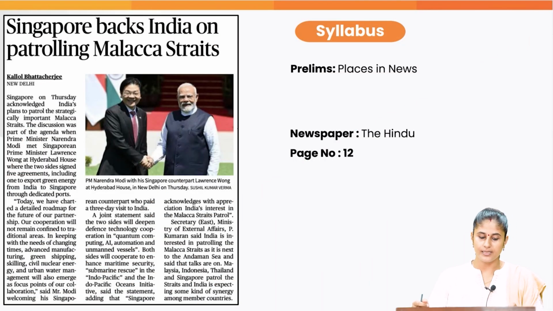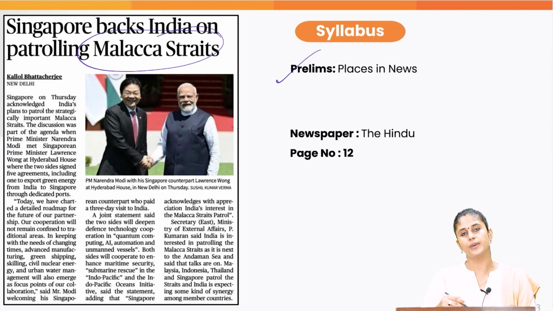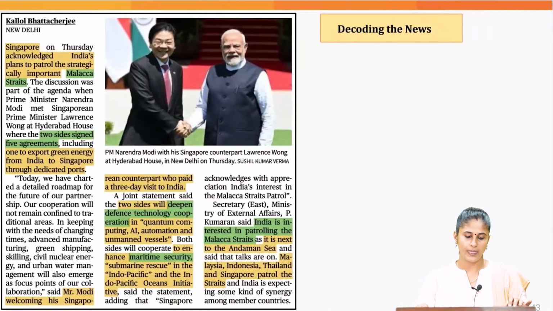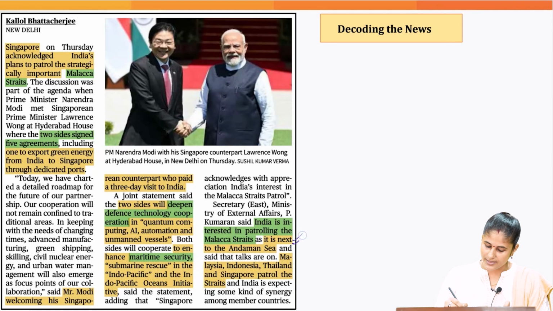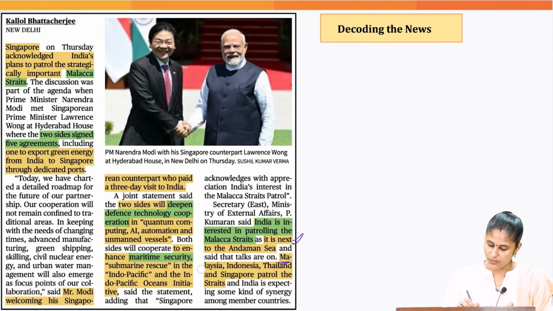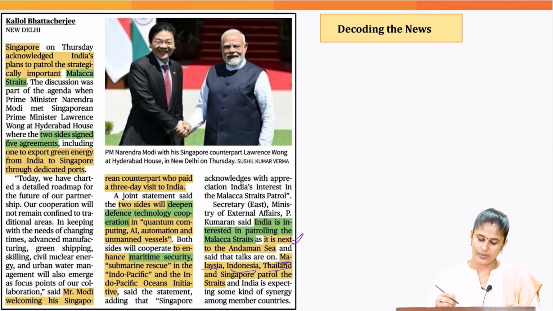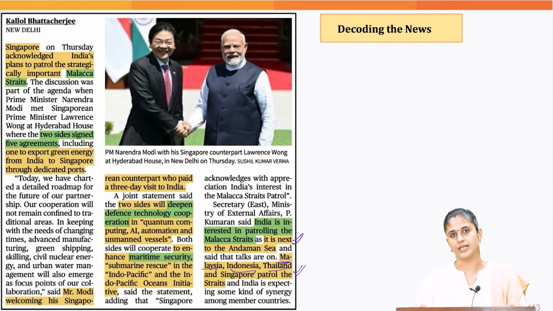Now, recently Singapore has acknowledged India's plan to patrol the Strait of Malacca. This particular topic you can associate with the places in news section of the prelim syllabus. Why is India interested in patrolling the Strait of Malacca? Because it lies next to the Andaman Sea. And currently this area is being patrolled by other countries like Malaysia, Indonesia and Thailand. So in future we would be strengthening our relations with these other countries as well.